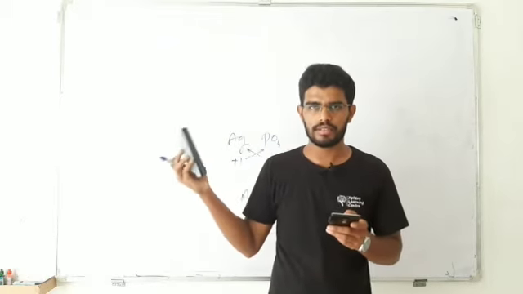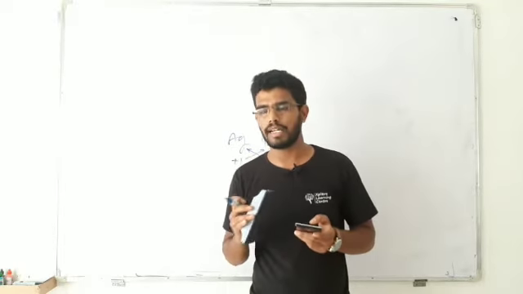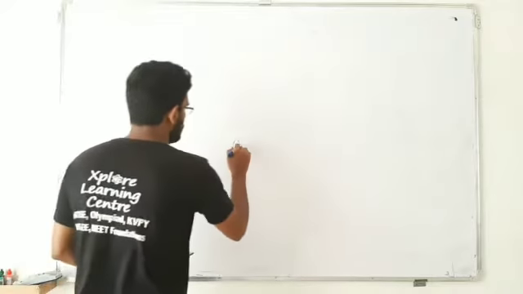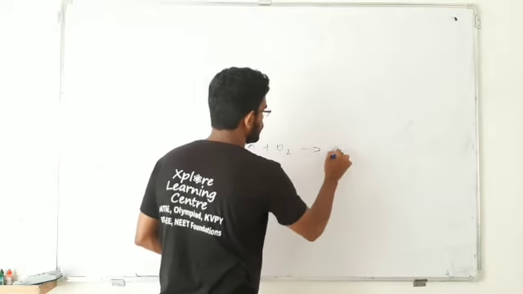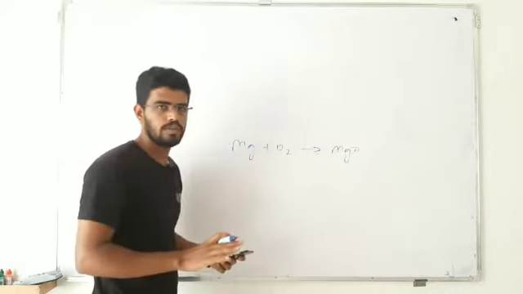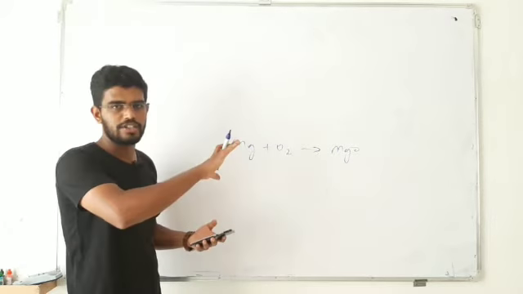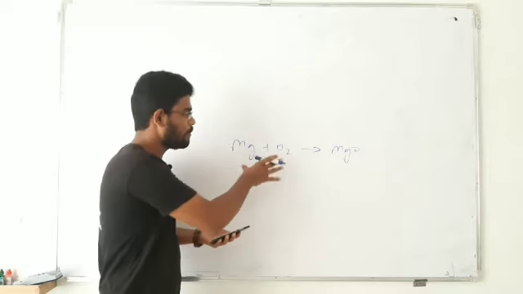In previous classes we had seen, when the magnesium ribbon is burnt, Mg plus O2, when this reaction has taken place, what do you get? MgO. This was the reaction when magnesium ribbon is burnt. That's the chemical equation for that reaction.